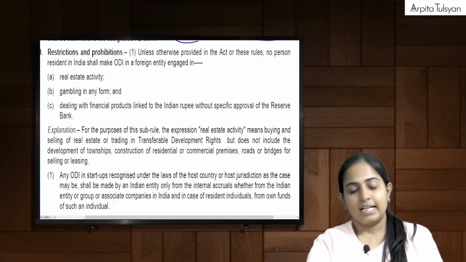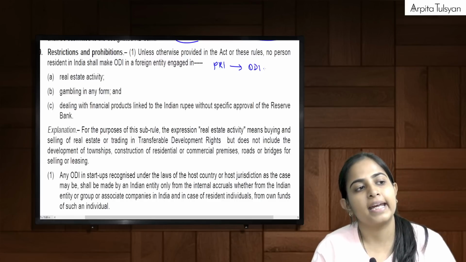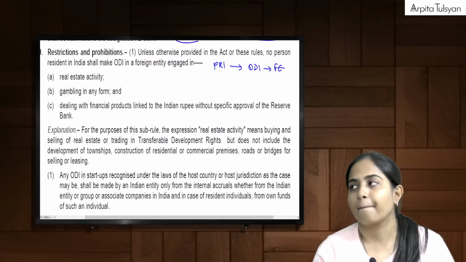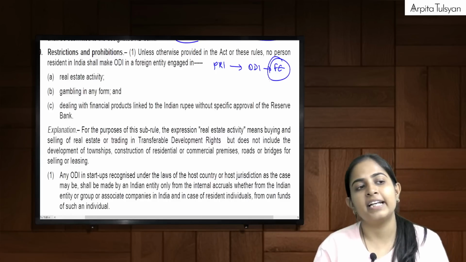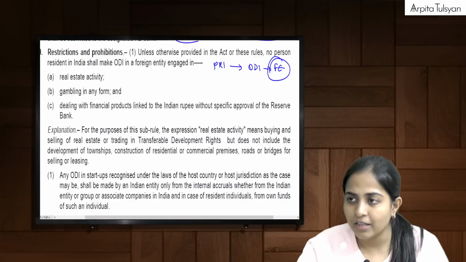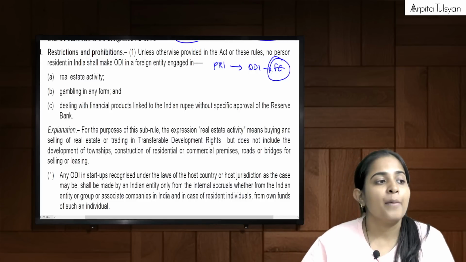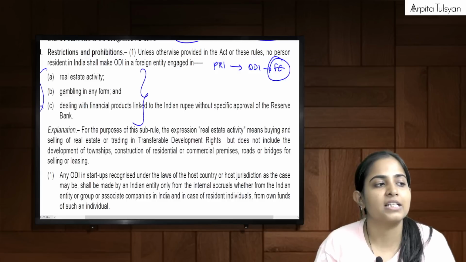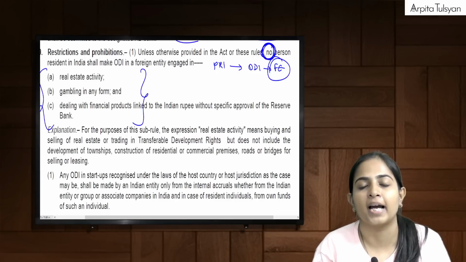Now they say that whenever a PRI is doing ODI in a foreign entity, we had studied that for doing overseas investment the foreign entity should be engaged in bona fide business activity, but 3 business activities are not allowed. Don't miss out the words no person, no PRI.